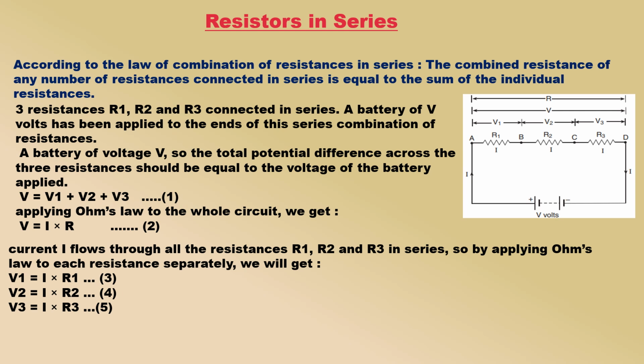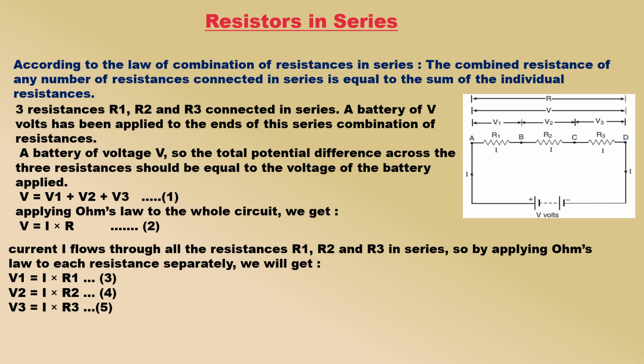Figure shows 3 resistances R1, R2 and R3 connected in series. A battery of V volts has been applied to the ends of this series combination of resistances. Now, suppose the potential difference across the resistance R1 is V1, the potential difference across the resistance R2 is V2, and that across resistance R3 is V3. We have applied a battery of voltage V, so the total potential difference across the 3 resistances should be equal to the voltage of the battery applied. That is, V equal to V1 plus V2 plus V3. Total potential difference due to battery is V.